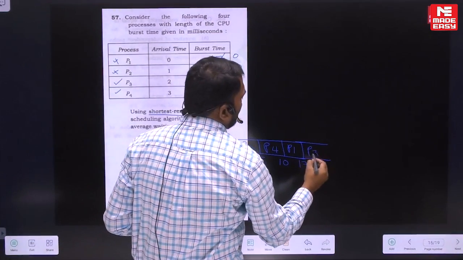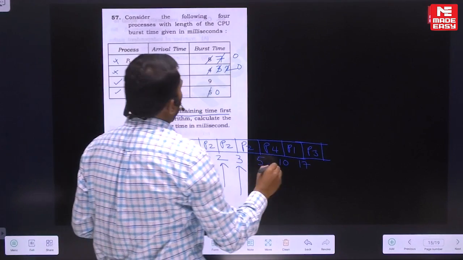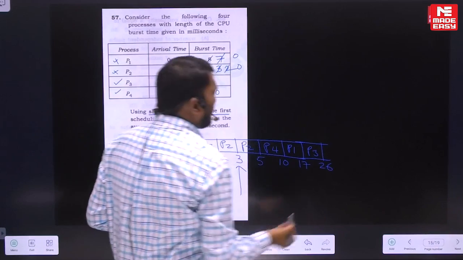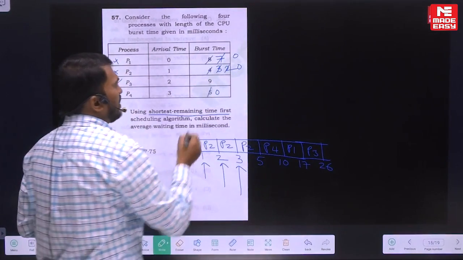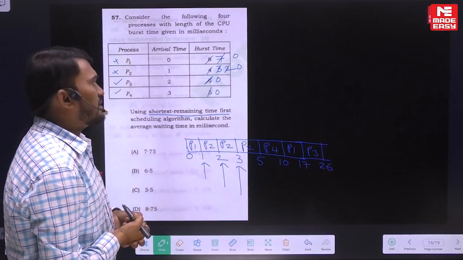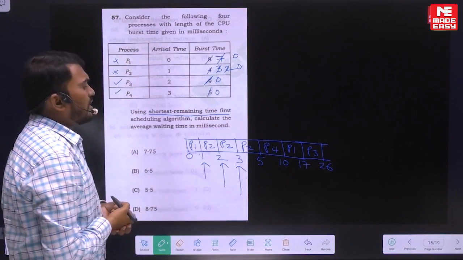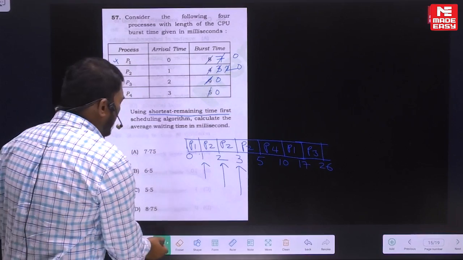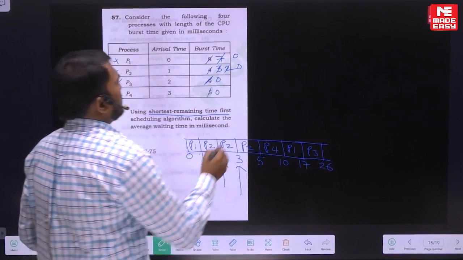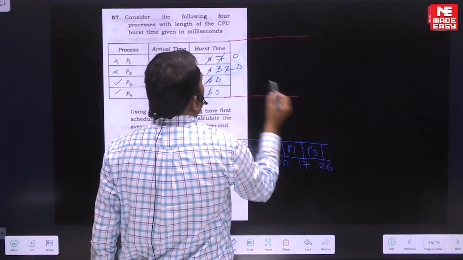And the next one is the last one. So that is P3, and P3 requires 9. So 17 plus 9, that is 26. So please check the calculations. If any calculation mistake is there, please excuse me. So this is how you need to solve it. And what is the question asking? Completion time. So I'll just give you the hint, since solving the total question will take more time. I think you can comfortably solve that.